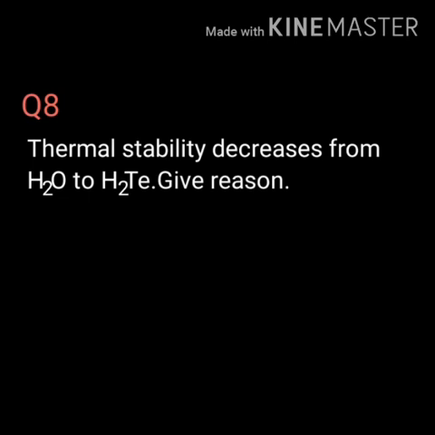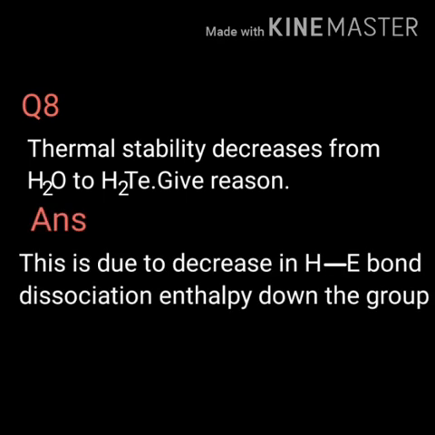Question number 8. Thermal stability decreases from water to hydrogen telluride. Give reason. Answer. Thermal stability decreases from water to hydrogen telluride due to decrease in bond dissociation enthalpy down the group.